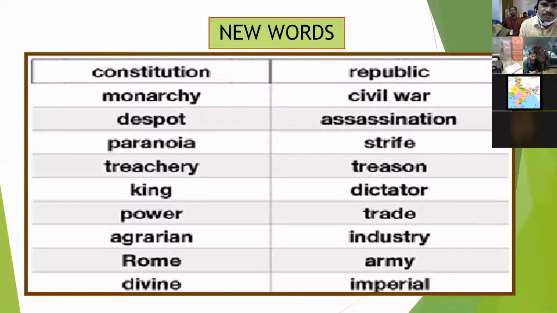So now in this slide, we will discuss new words. New words inherently means the concept of developing vocabulary. Personally, what I believe is the responsibility of the teacher is to improve language.